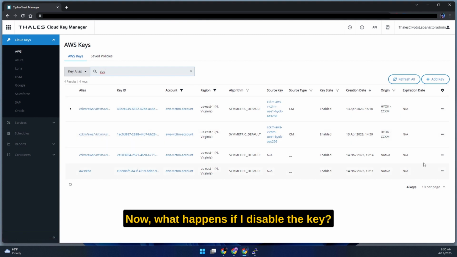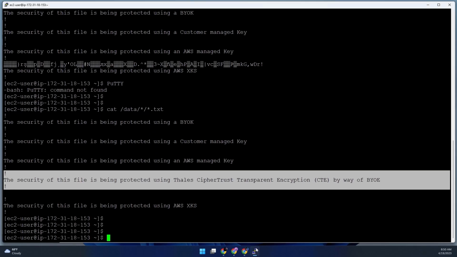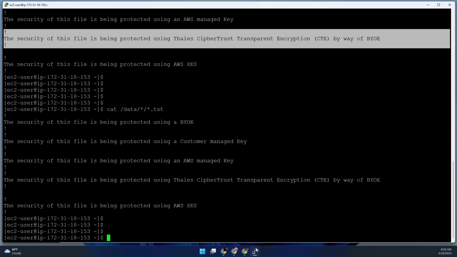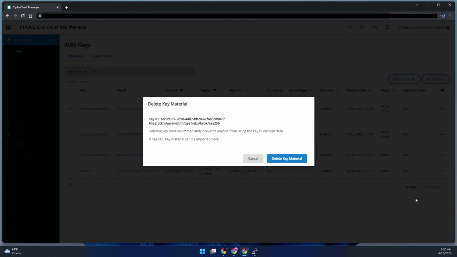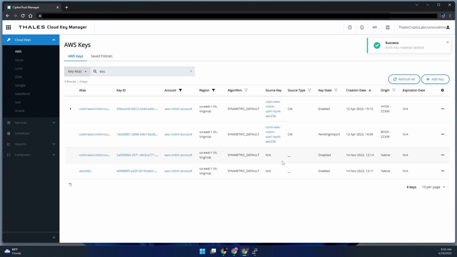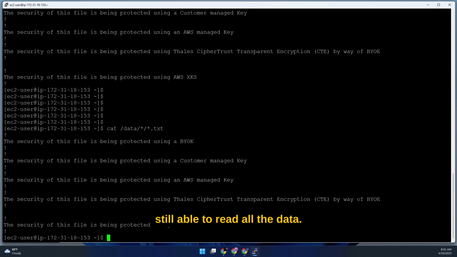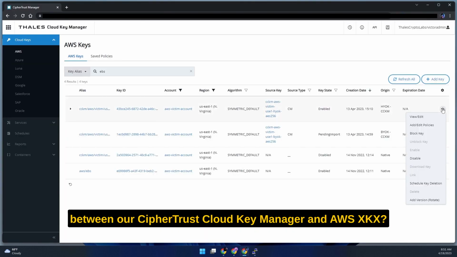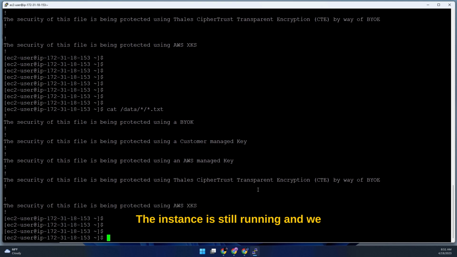Now what happens if I disable the key? The instance is still running, and I'm still able to read all the data. Now, what if I delete the key material? Same thing. Instance is still running, and I'm still able to read all the data. Now, what if you try to block the connection between our CipherTrust Cloud Key Manager and AWS XKS? Nothing. The instance is still running, and we can still read all the data.